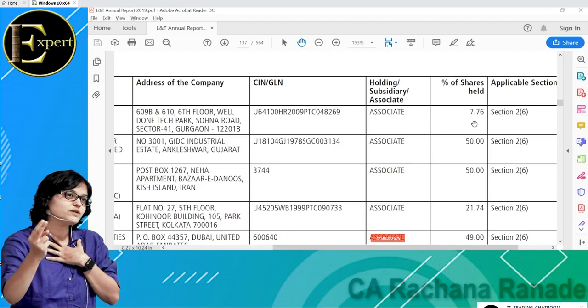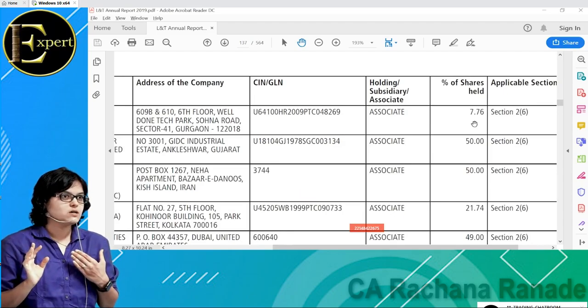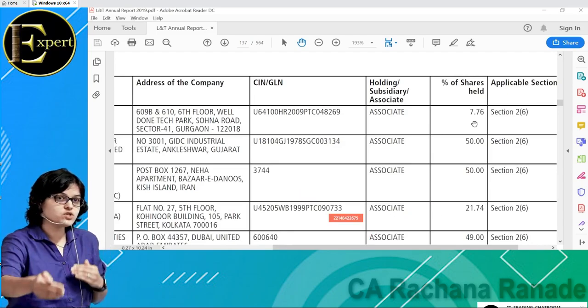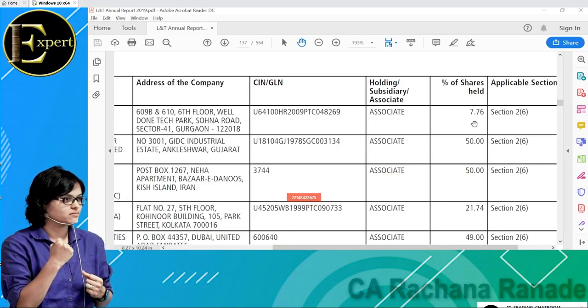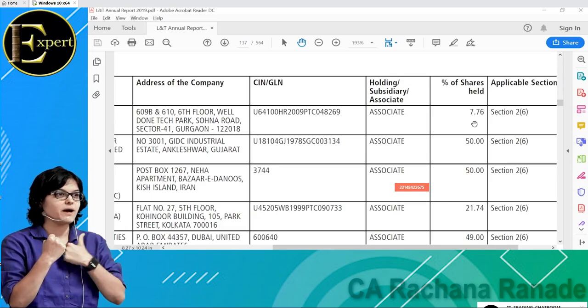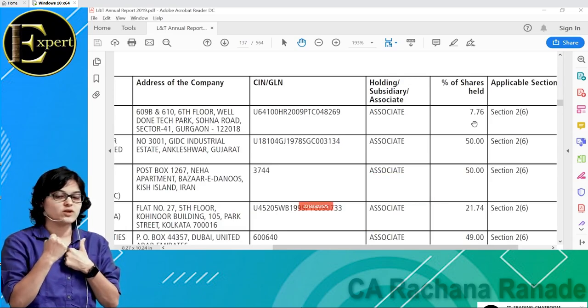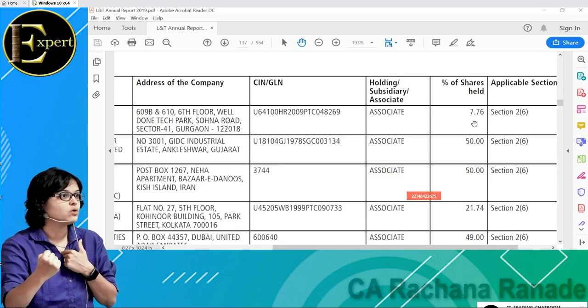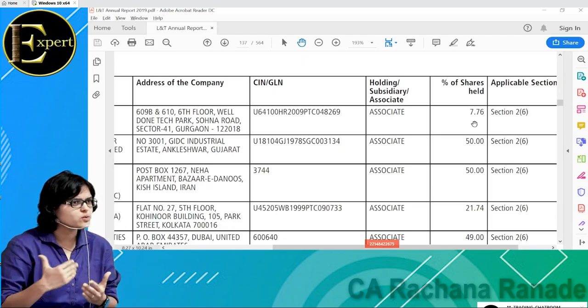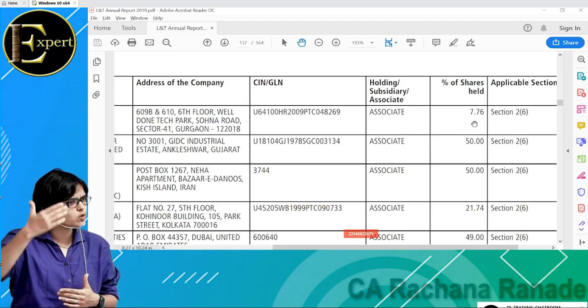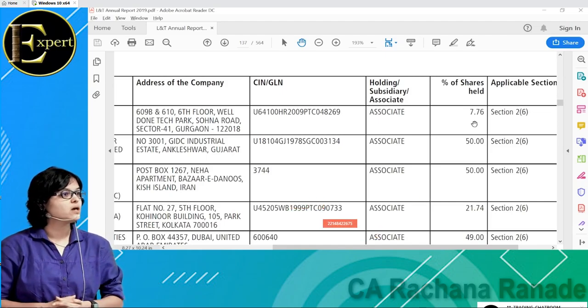My opinion matters. It should have a say in the meeting. If that be so, to what extent? 20%. The law is saying 20% or more, up to 50%. Then it is known as my associate. So that is the whole of Section 2, subsection 6. Otherwise I'll also have to start teaching law, how do I define my stake.